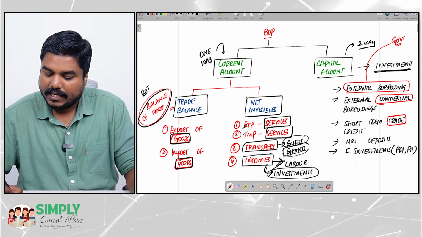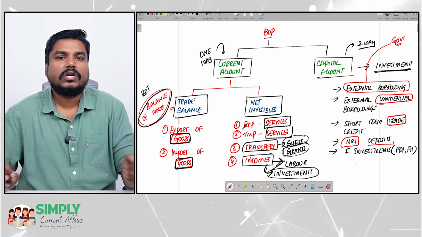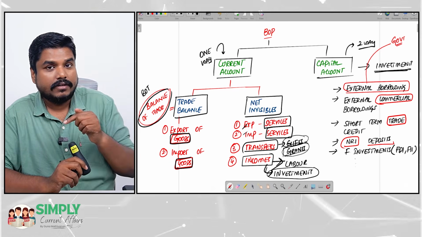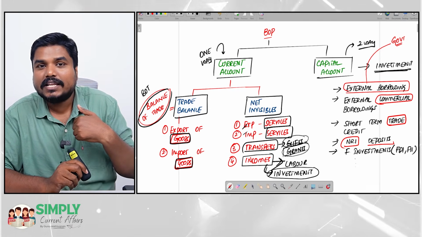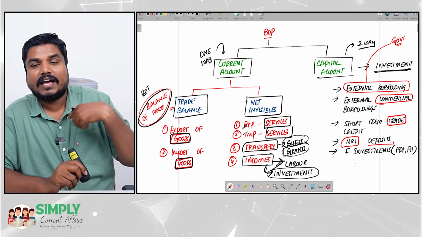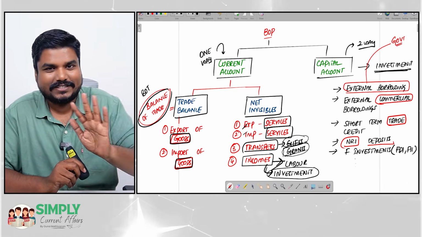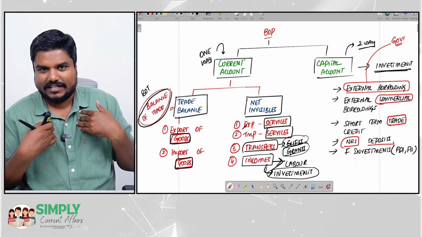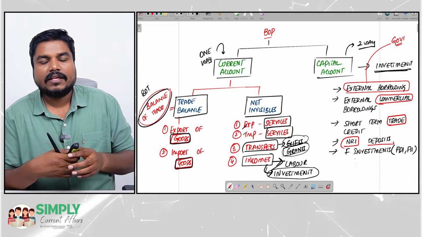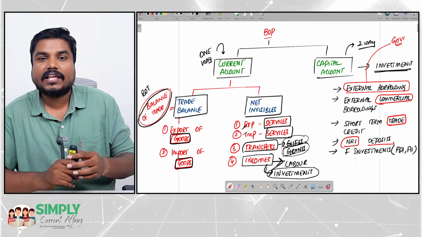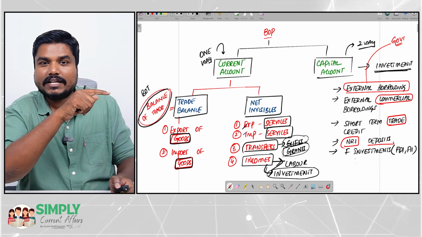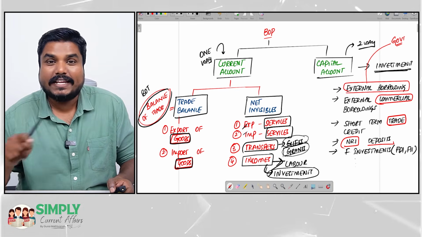NRI deposits. Look, my brother who is working in America is sending money to the family. That is not an NRI deposit. That is just money transfer. But imagine my brother working in America depositing his money in a bank account in SBI.